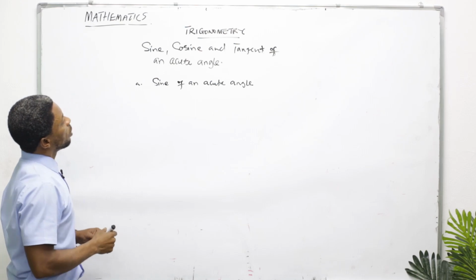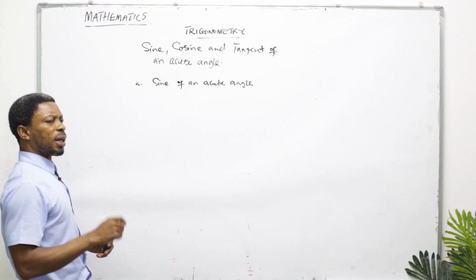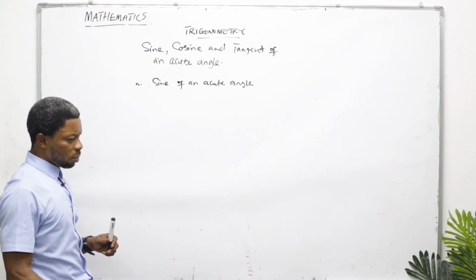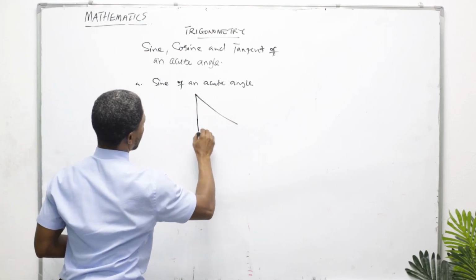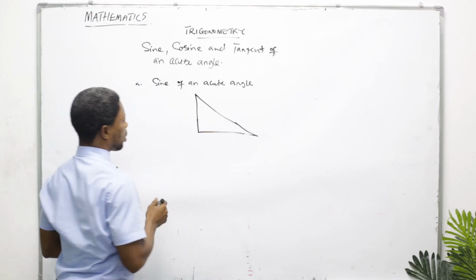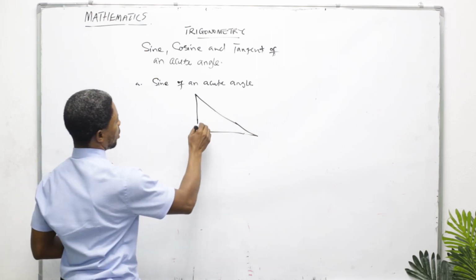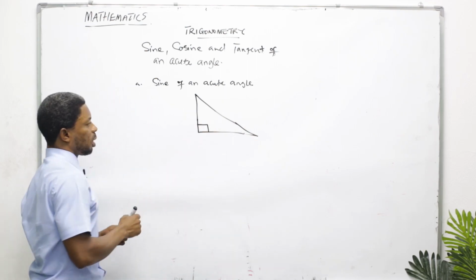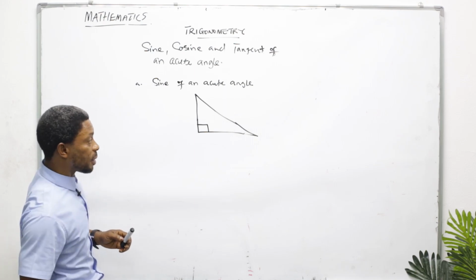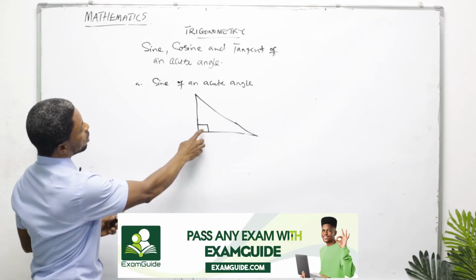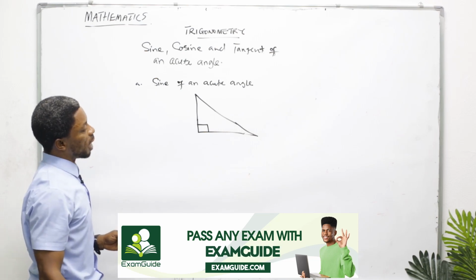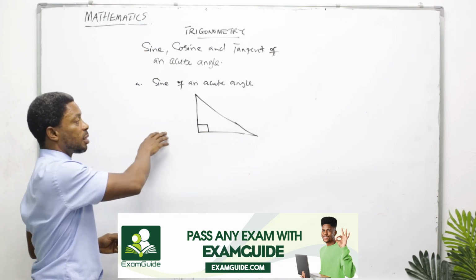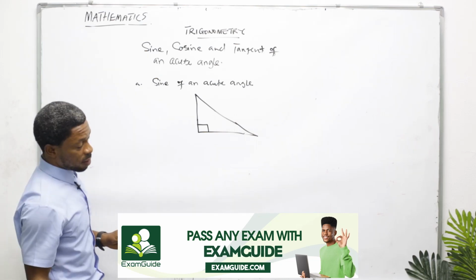All right. For the sine of an acute angle, we are going to consider a right-angled triangle. In a right-angled triangle, one of the angles is 90 degrees. Now, if this is a right-angled triangle, there's a need for us to identify the hypotenuse side and the adjacent sides.